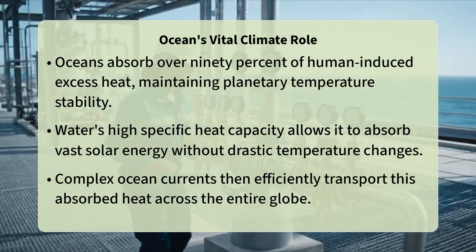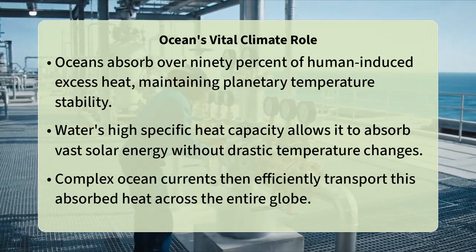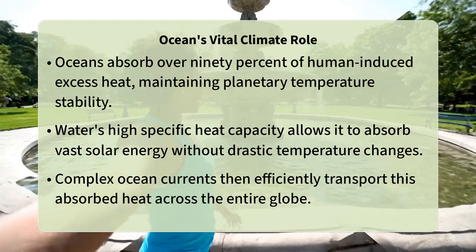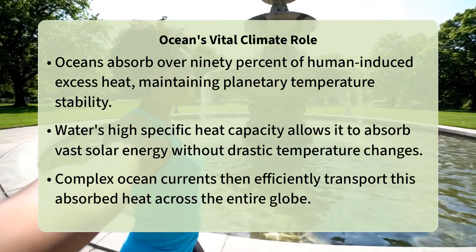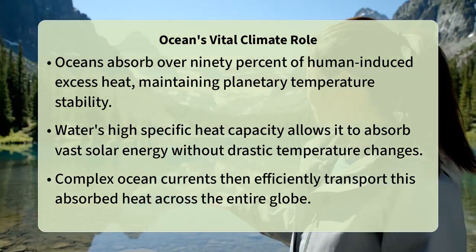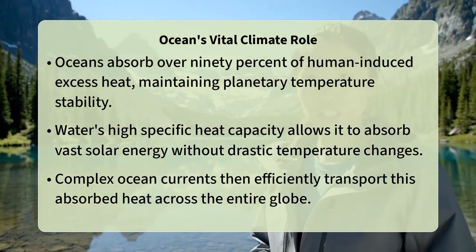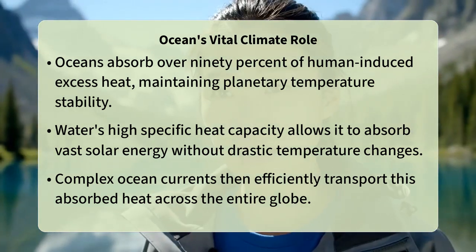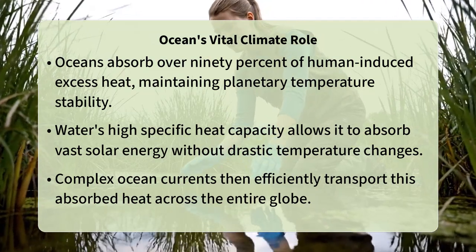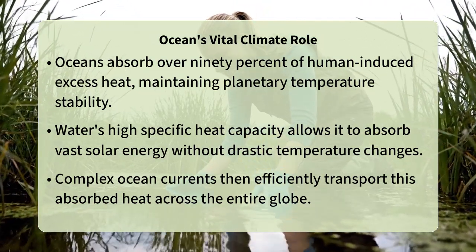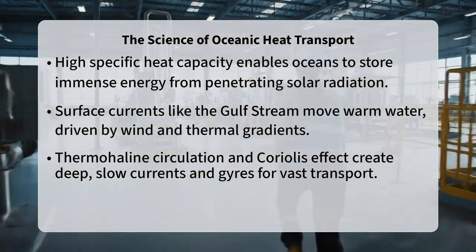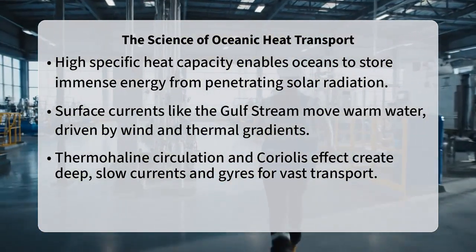They absorb over 90% of the excess heat generated by human activities and redistribute it across the globe through a complex system of currents. This incredible capacity for heat absorption is primarily due to water's remarkably high specific heat capacity, meaning it can absorb a large amount of energy before its temperature significantly increases. Solar radiation penetrates the ocean's surface layers, especially in tropical and subtropical regions, warming the water.